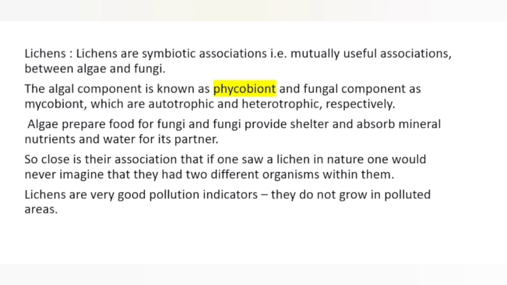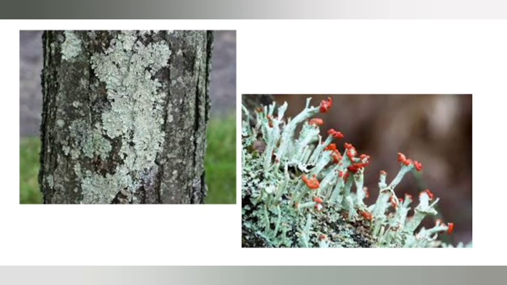So close is their association that if one saw a lichen in nature, one would never imagine that there were two different organisms within it. Like you can see in this picture how associated they are, as if they are a single structure. Now, they are good pollution indicators. That means wherever there is no air pollution, you will find lichen. But if you find lichen disappearing from one place, that means the air is polluted. So now if you want to see lichens, you have to go to hilly areas where the atmospheric condition is serene. So with this, we are coming to an end of the second chapter, biological classification.